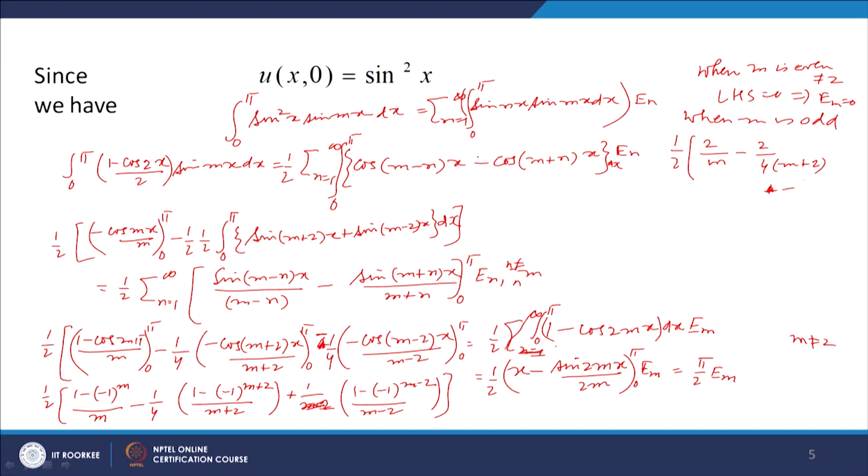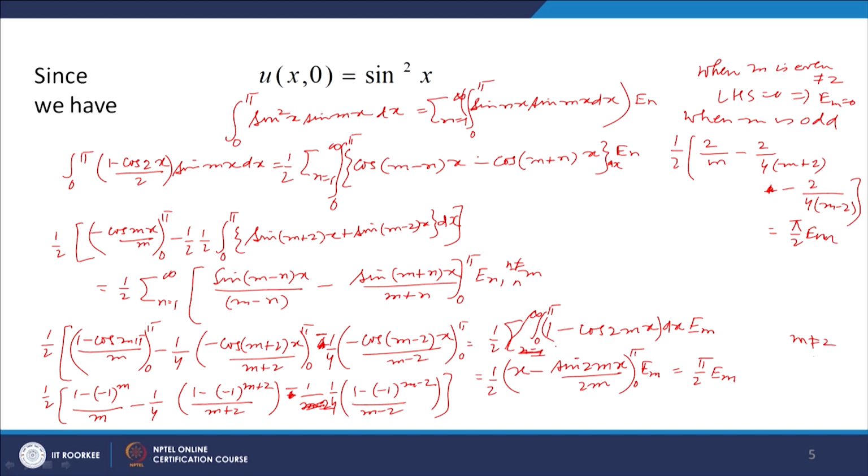Then what we will have here, 2 over 4, okay. So, this is also 1 over 4 and with negative sign. So, minus 2 over 4 m minus 2 equal to pi by 2 into E m. Okay. This is regarding m is odd, okay. This we can simplify and get the value of E m for odd.